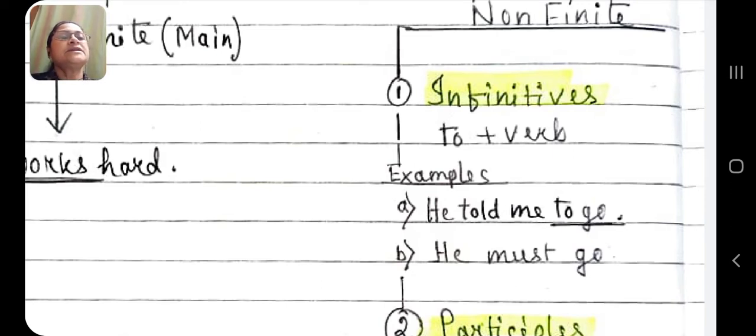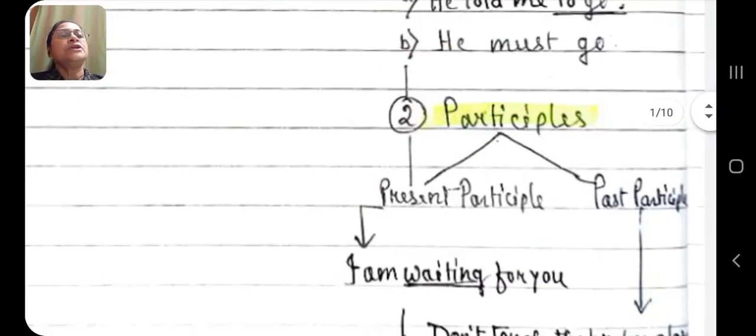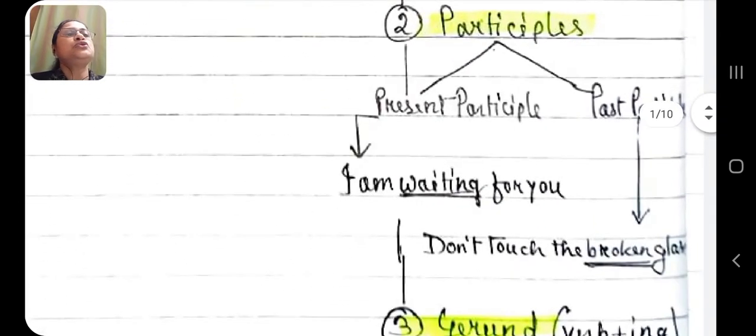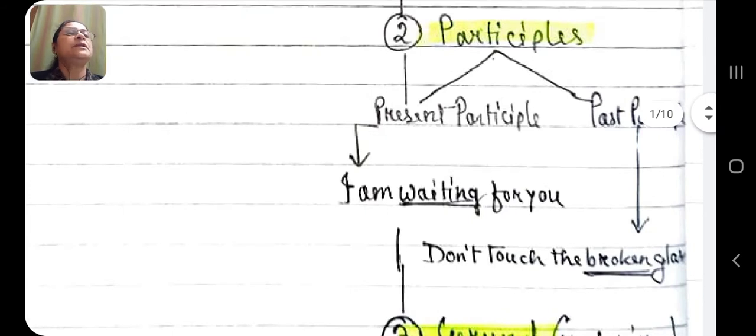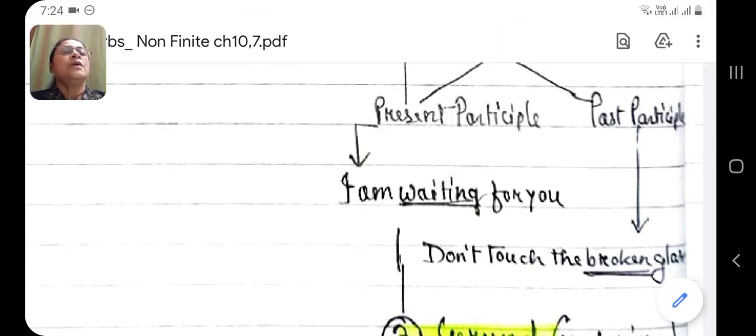Whereas, see the second sentence, "He must go." Here must is the main verb but go is an infinitive. What type of infinitive? It is called a bare infinitive because there is no to in front of go. Now coming to participles. Participles are of two types: present participle and past participle. Verb plus ing is called present participle, whereas verb plus ed, en, or the verb's third form is known as past participle.